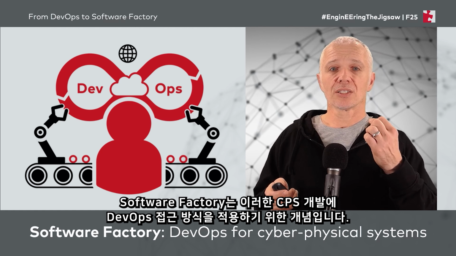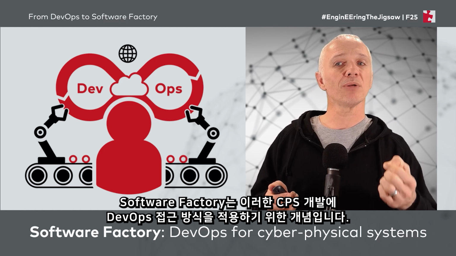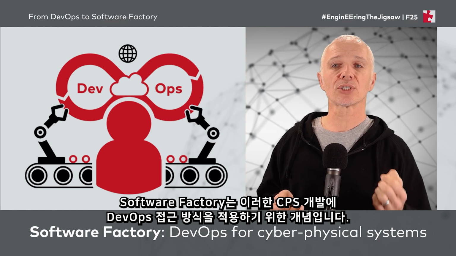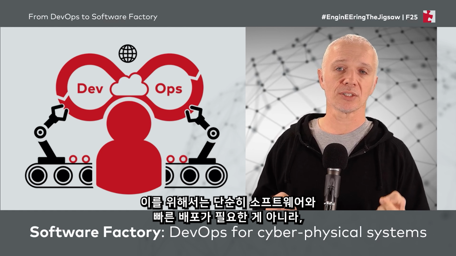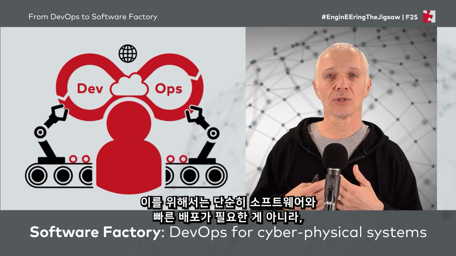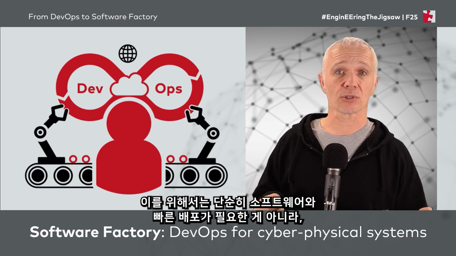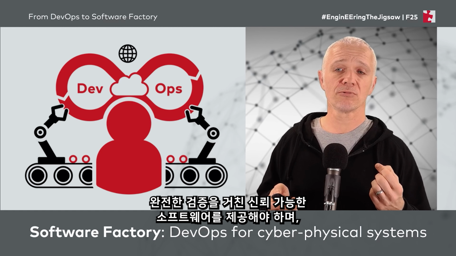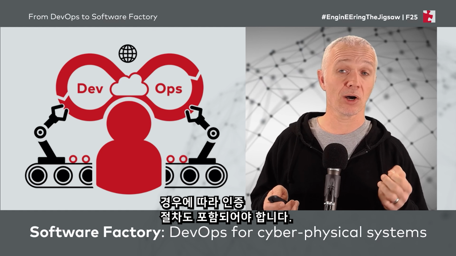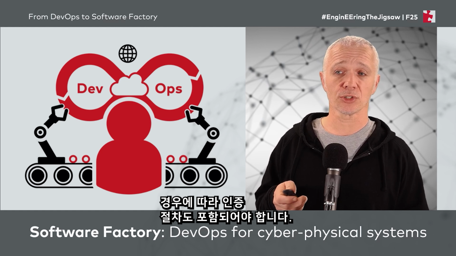And Software Factory is how we bring DevOps to cyber-physical systems, where we need to consider more than just software and deploying software quickly. We need to deploy fully tested working software, often with some certification as well.